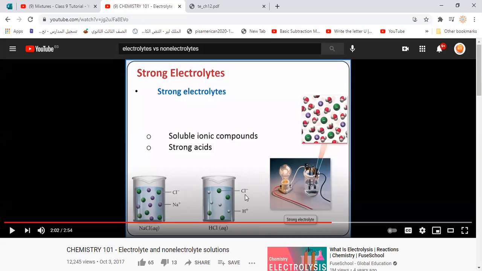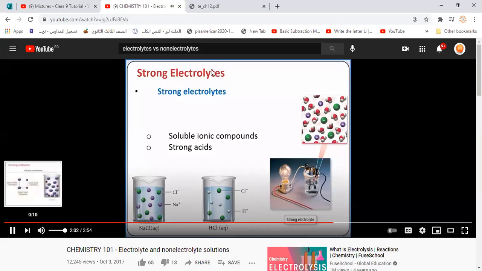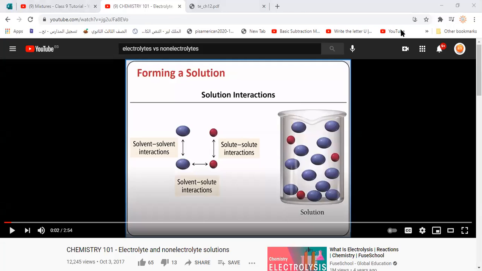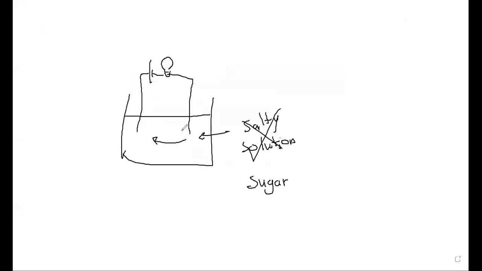So like this, an electrolyte is a substance that can break down producing ions. Once it produces ions, it's going to allow current to pass. On the other hand, can you tell me why non-electrolyte solids, why sugar is not able to allow current to pass? Yes, Yassine? Because water does not separate them into ions.